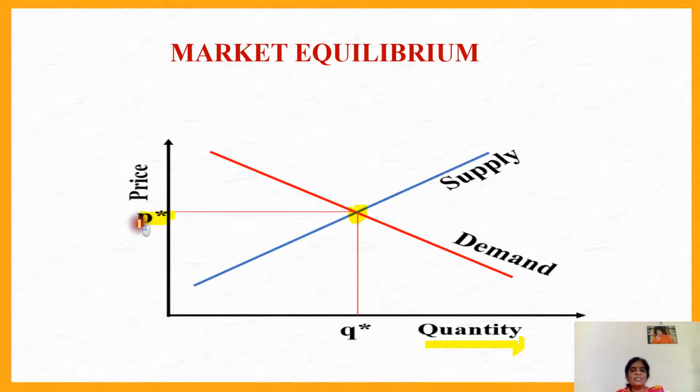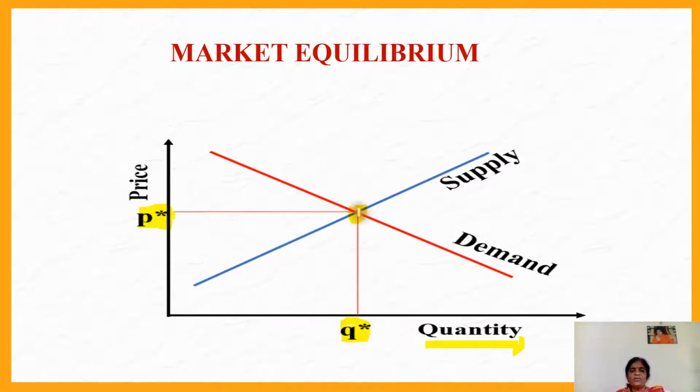The price corresponding to the equilibrium point is called the equilibrium price. The notation for equilibrium price is P star. The notation for the equilibrium quantity is Q star. Q star means both the quantity demanded and the quantity supplied are at one point only. QS and QD are both equal at this quantity, the equilibrium quantity.